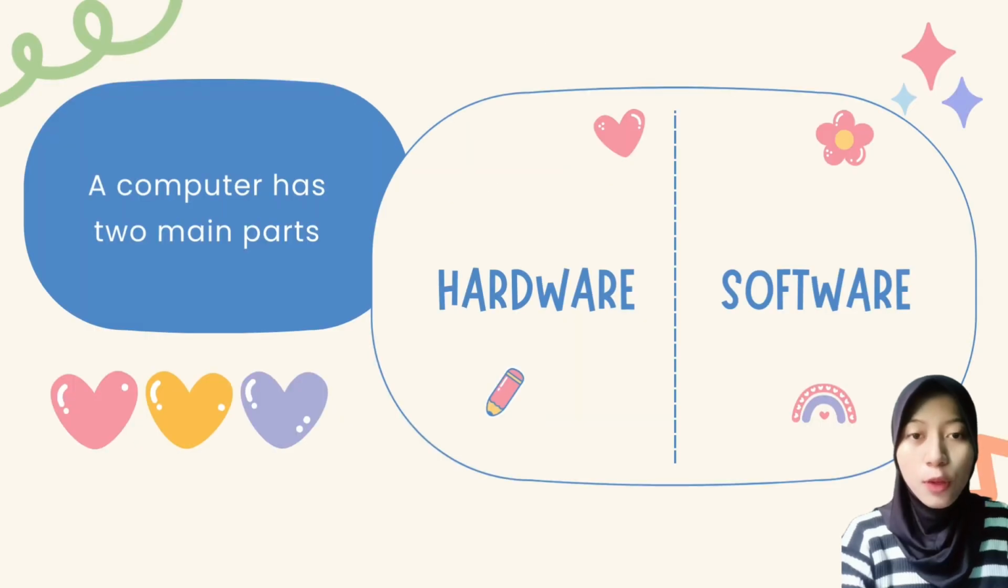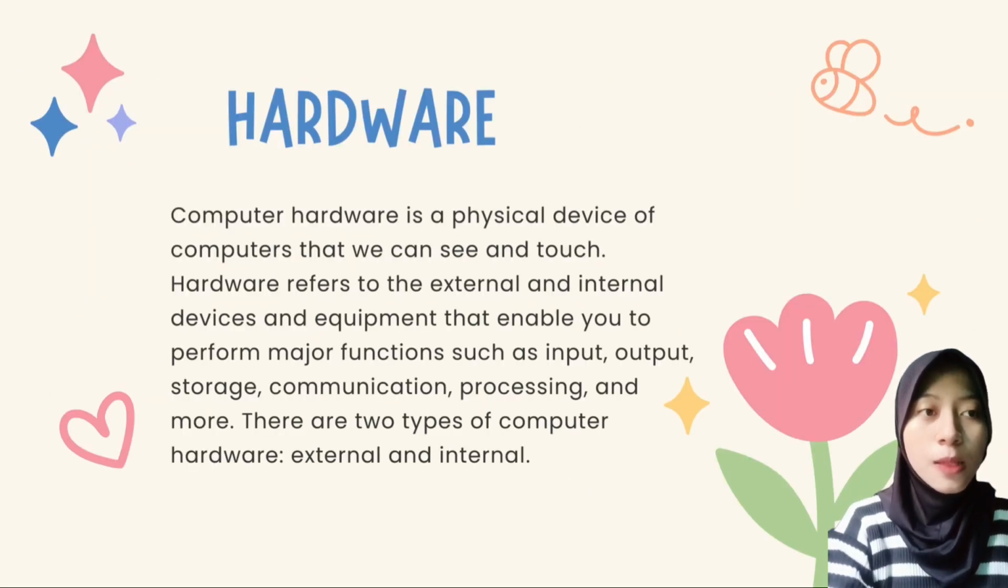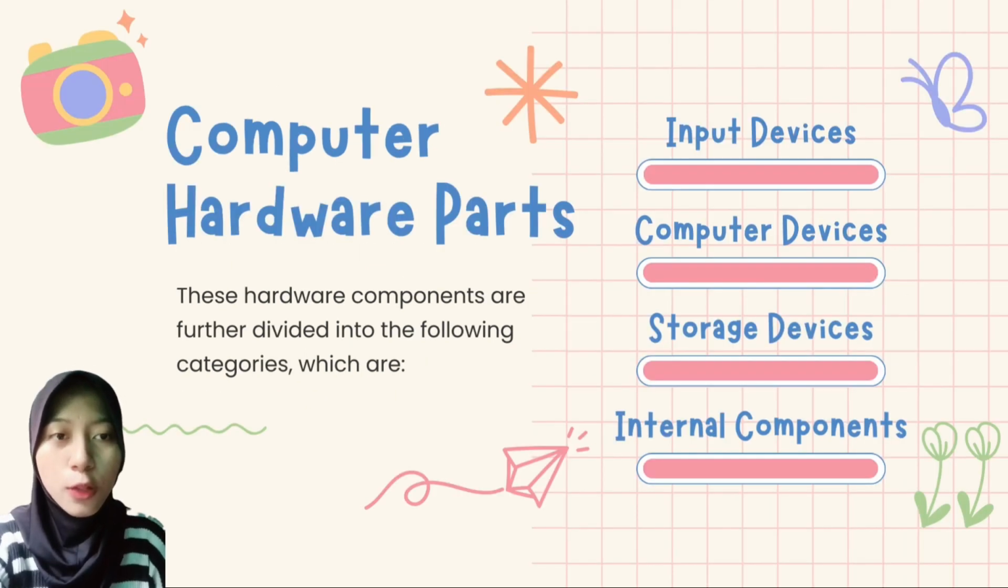A computer has two main parts, hardware and software. Today we will talk about hardware. Computer hardware is the physical device of computers that we can see and touch. Hardware refers to the external and internal devices and equipment that enable you to perform major functions such as input, output, storage, communication, processing, and more. There are two types of computer hardware, external and internal. Next is computer hardware parts.